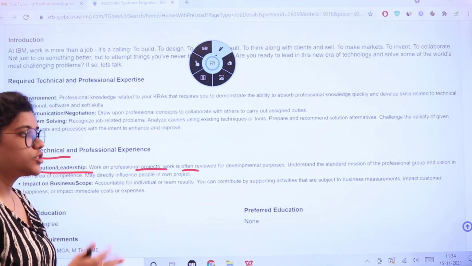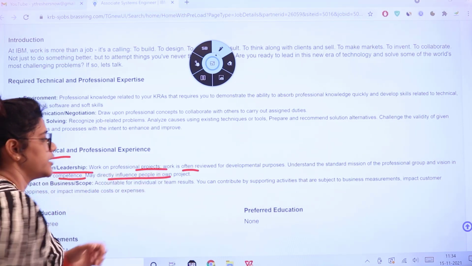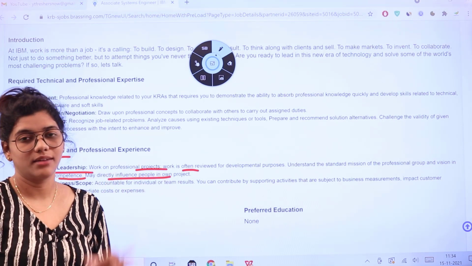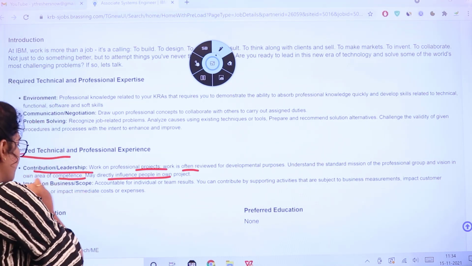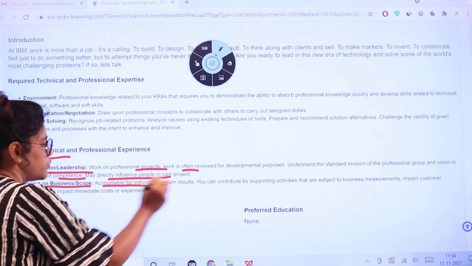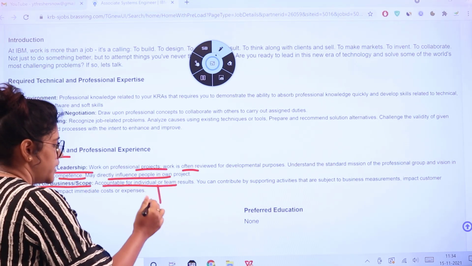Understand the standards of the mission, professional growth, and also you should know the competence and influence your people in that particular project, that is going to be the credential role. The impact on business or the scope, accountable for the individual or the team results. So obviously you would be taking up the lead.